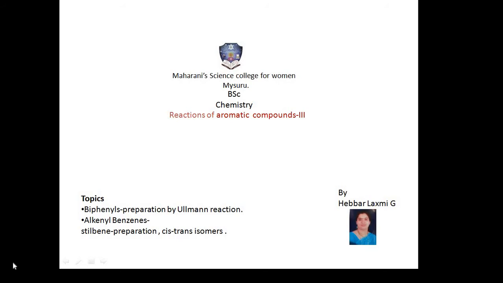Well, we come to the end of the second chapter, reactions of aromatic hydrocarbons. In this last session, let us study some new types of aromatic compounds: biphenyls and alkynyl benzenes. For the biphenyls, we have to discuss the preparation by Ullmann reaction. And in alkynyl benzenes, for example stilbene, we will study the preparation and geometrical isomers, that is cis-trans isomers